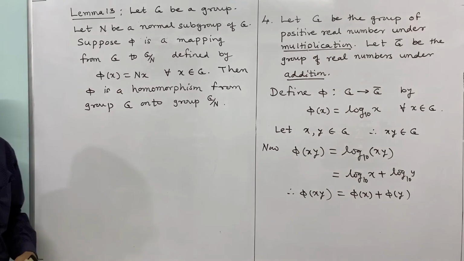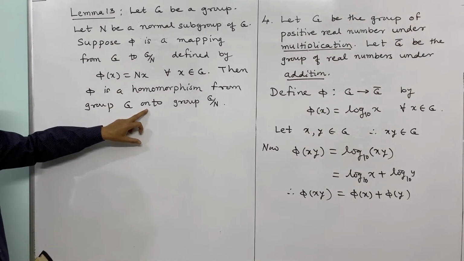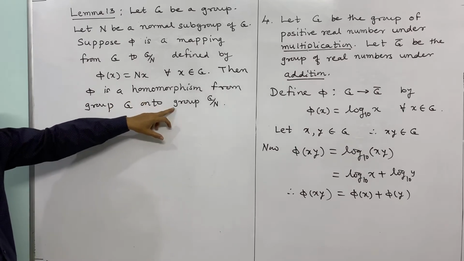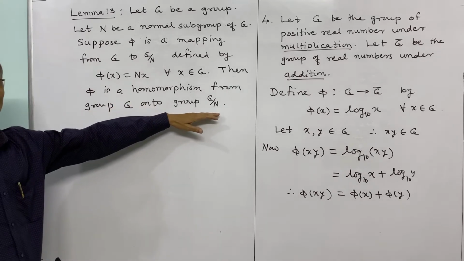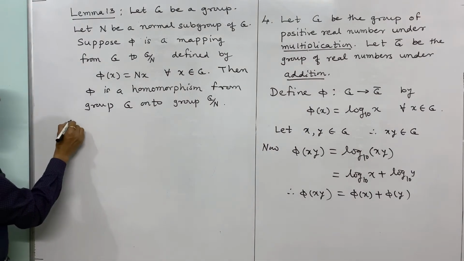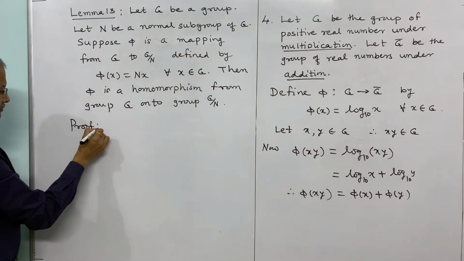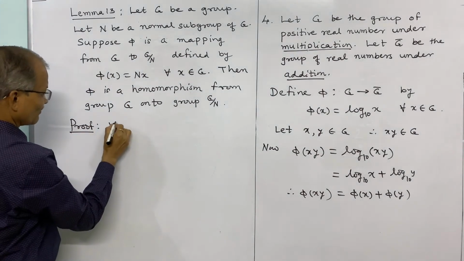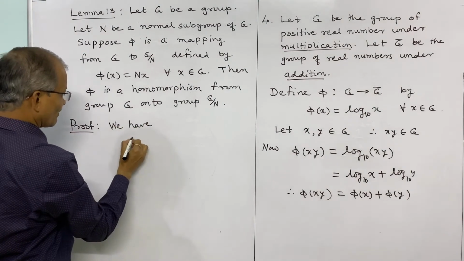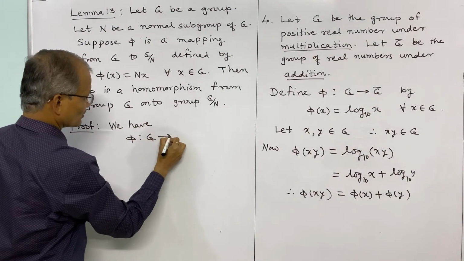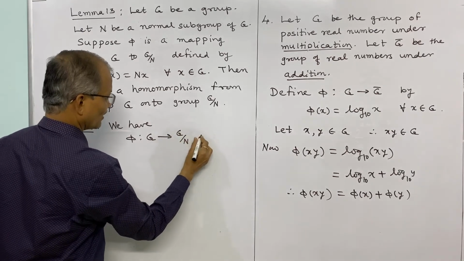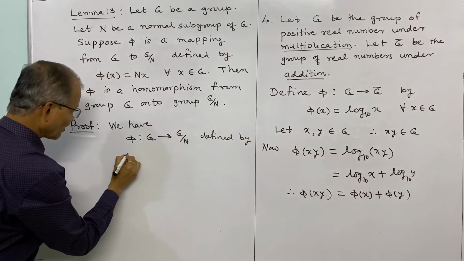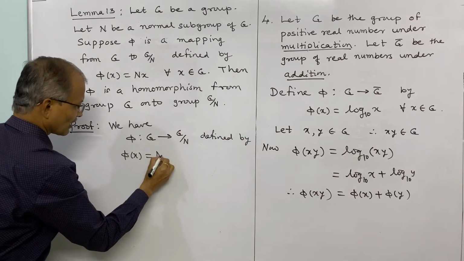So two things we have to prove. It is a homomorphism and it is onto, or phi is an onto homomorphism from group G to group G by N. First thing we shall prove is phi is onto. So what is given here, we have phi from G to G by N, the quotient group, defined by phi of x is equal to Nx.